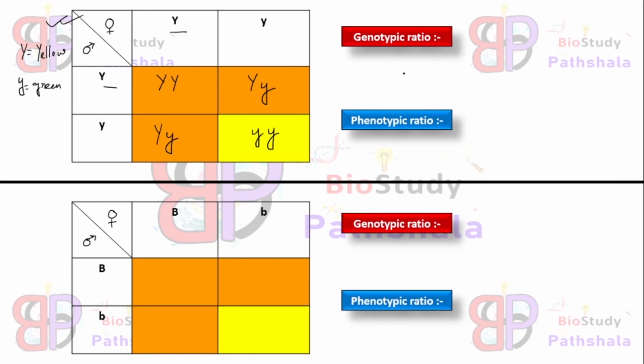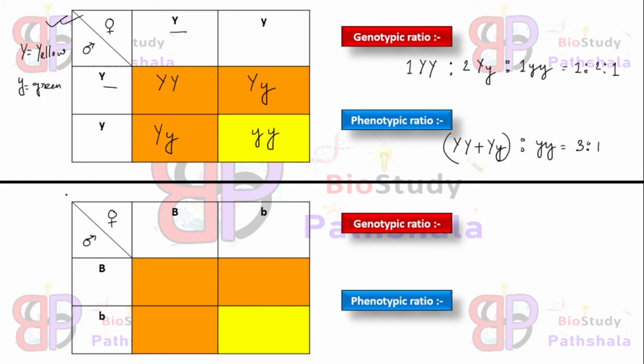So the genotypic ratio will be 1 capital Y capital Y is to 2 capital Y small y is to 1 small y small y, again 1 is to 2 is to 1. And the phenotypic ratio will again be the sum of capital Y capital Y plus capital Y small y is to small y small y. That means 3 is to 1.